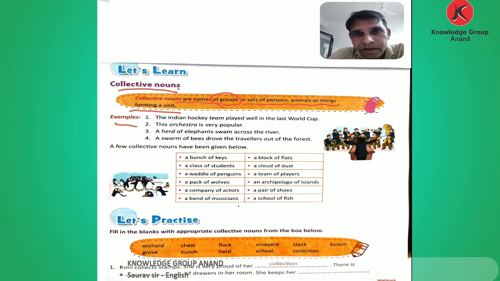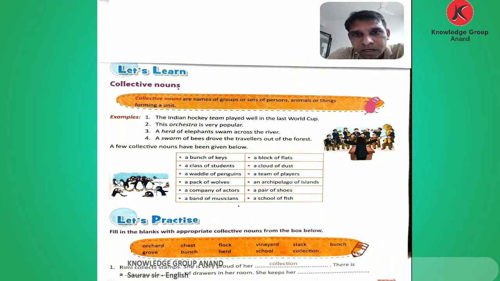The Indian hockey team played well in the last World Cup. See, hockey team. The orchestra is very popular. Here orchestra means a group of musicians. A herd of elephants, a herd of sheep. There are so many elephants living in a group. What do we call it? A herd.